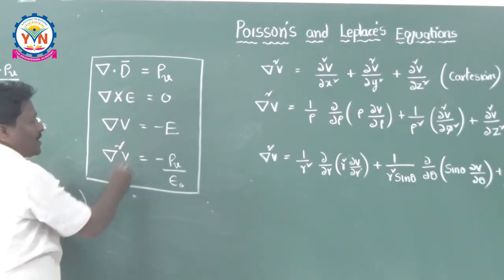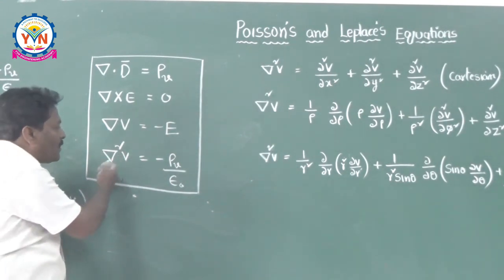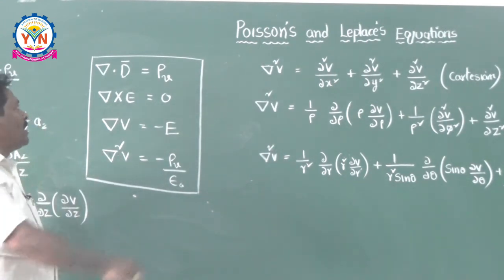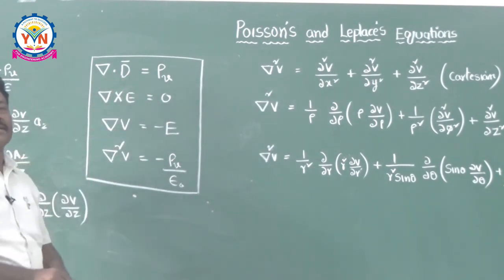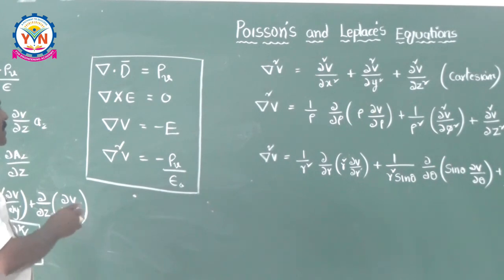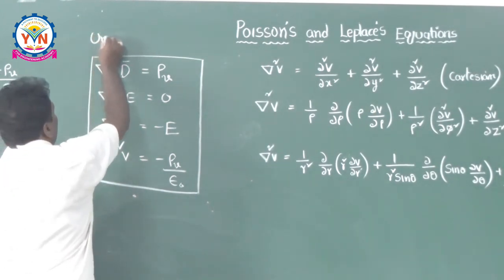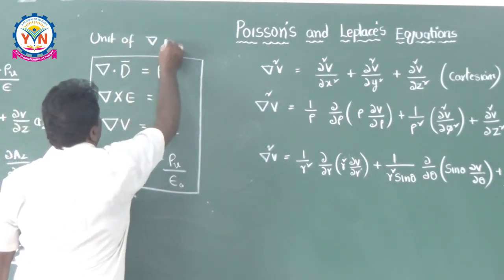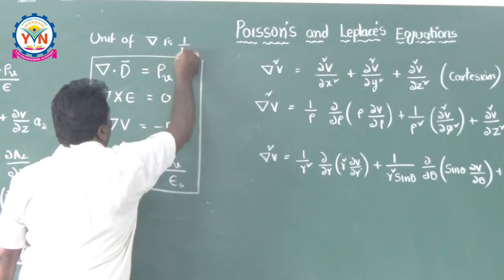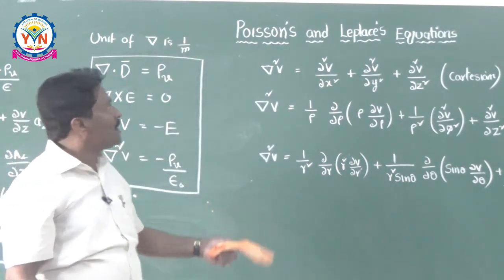Del V is equal to minus E, excellent concept, gradient. And the third one is the square del operator, the fourth concept. And here it has done so many miracles. That's the reason, please understand the importance of the del operator. I told you, what is the unit of the del operator? The unit of del, most important, is per meter, 1 by meter, or otherwise meter inverse. So in this way, try to understand the concepts.